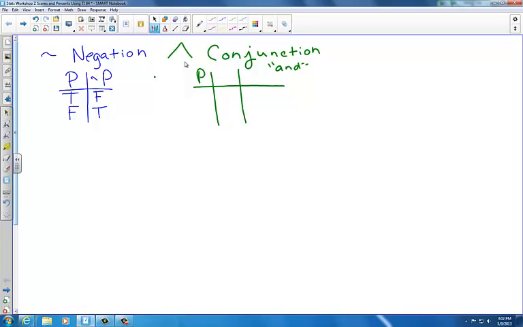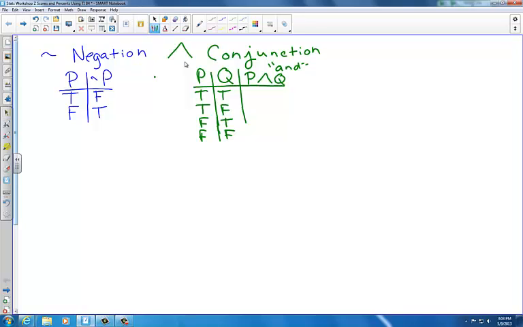I'll make a column for proposition P and a column for proposition Q. So here, I'll set up my truth table, true, true, false, false. My truth table has 4 rows because I'm working with 2 propositions. True, false, true, false. P and Q. So, as I said, the conjunction of 2 propositions, P and Q, is true only when both P and Q are true.